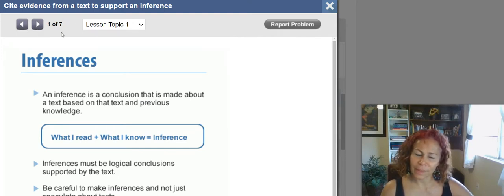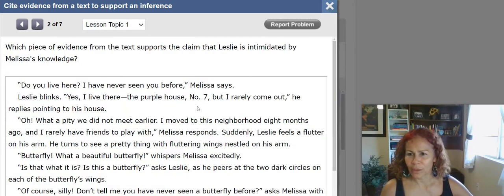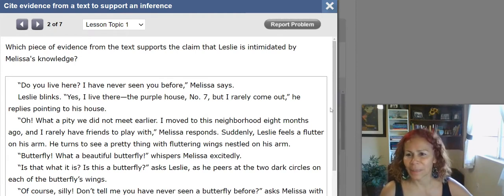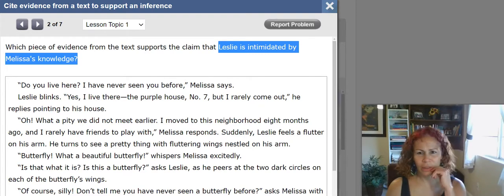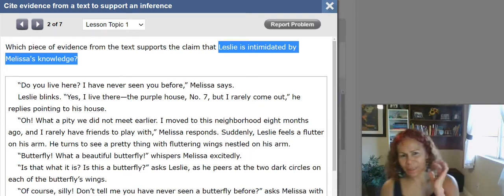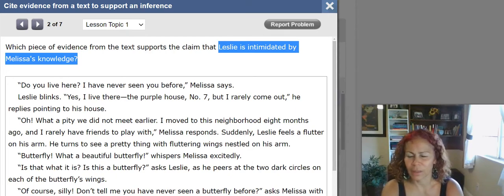You see that you have 7 examples here. We're going to be going over 3 of them, okay? And you will do the others on your own. Let's see number 1. Which piece of evidence from the text supports the claim that Leslie is intimidated by Melissa's knowledge? Okay, so the claim, or the opinion, right? Leslie is scared by Melissa's knowledge, or he feels affected by it.